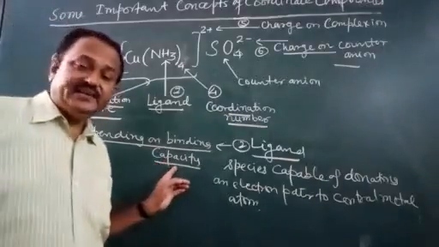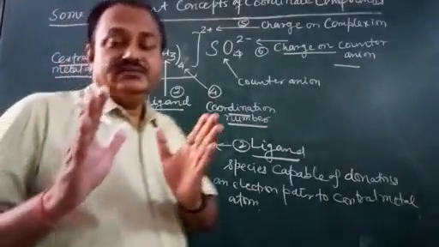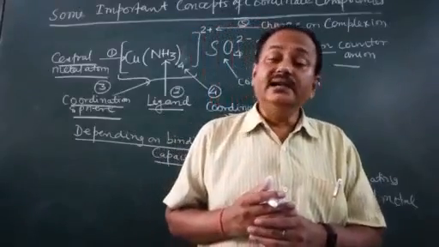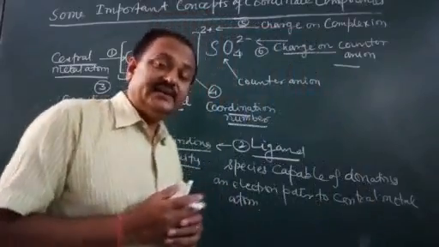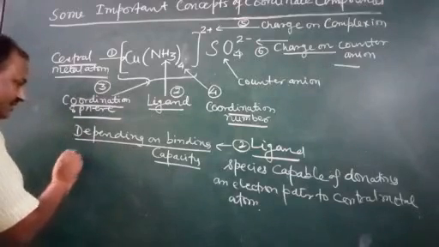The second classification is depending on binding capacity, meaning from how many sides a ligand can attach. This is called denticity.